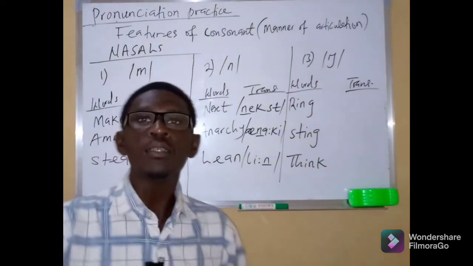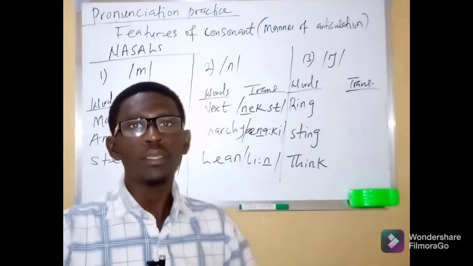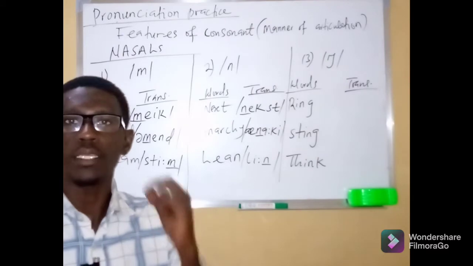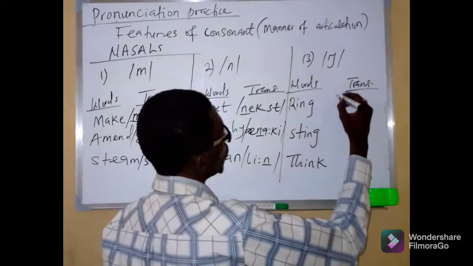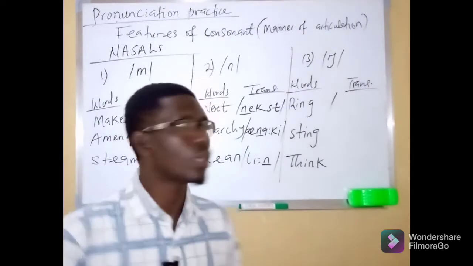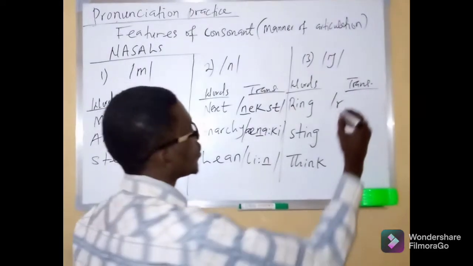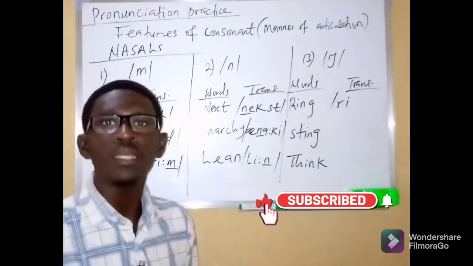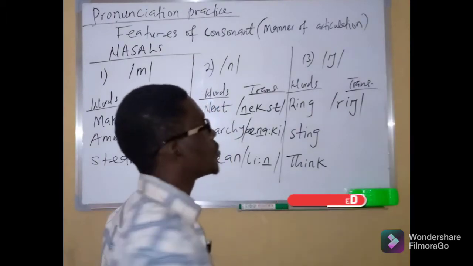Number 3 is the sound that is pronounced in words like ring. Transcribing the word ring, the first sound or phonetic symbol observed is the r sound, then the short e sound, then lastly the final nasal sound. So here we have ring.